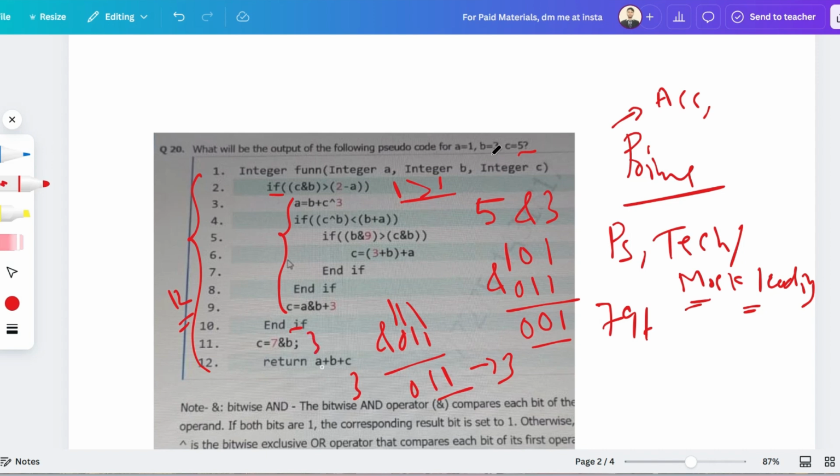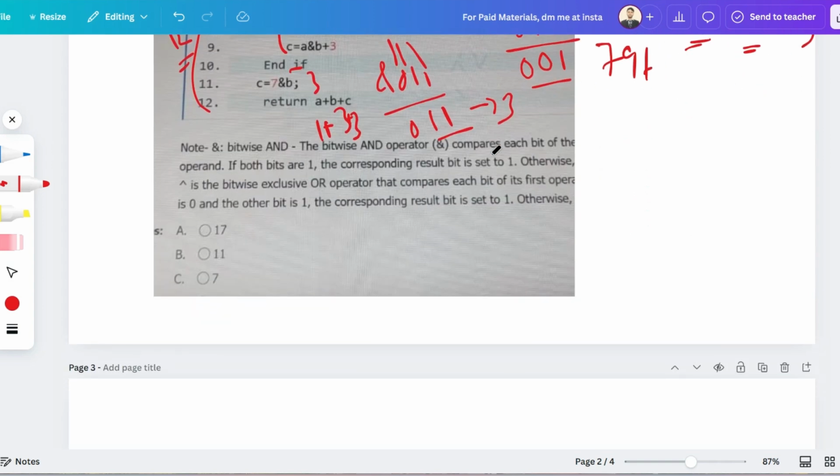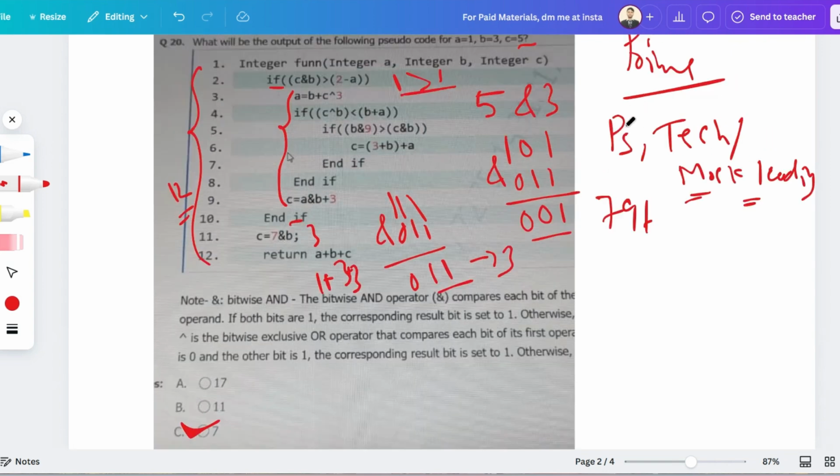Okay, c means 3, so a means 1, b means 3, so c means 3. So 3 plus 3 is 6, plus 1 is 7. So the correct answer will be 7. Okay, so I hope you guys understood and your answer is also the same.